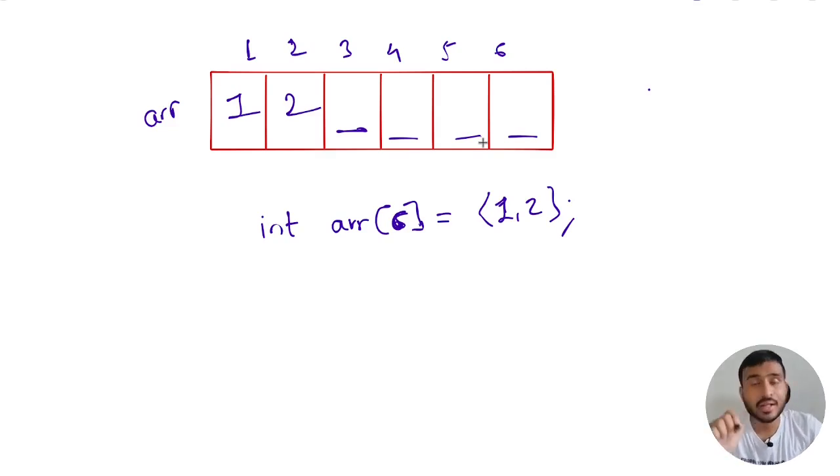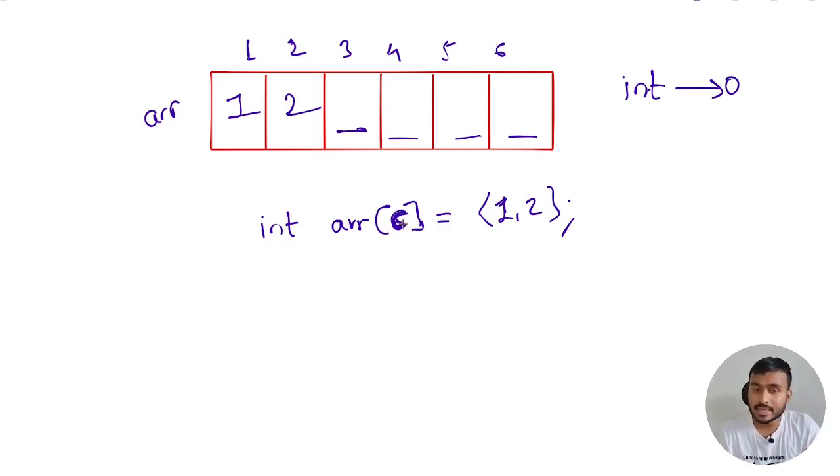So always remember, whenever you initialize your array with an initializer list that has fewer elements than the size of the array, what C++ does is, if your array is of integer type, it is going to initialize the rest of the elements with 0. See, this is very important.